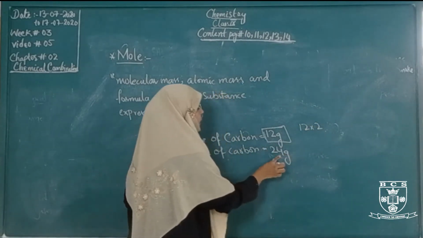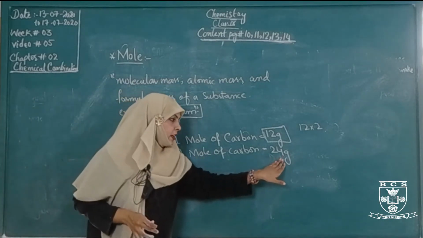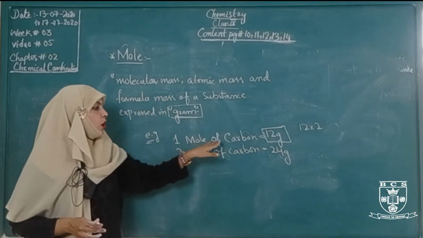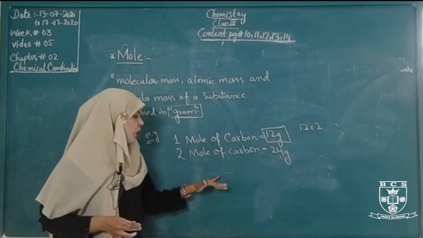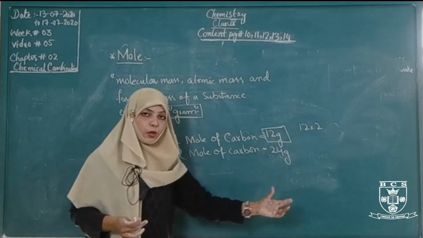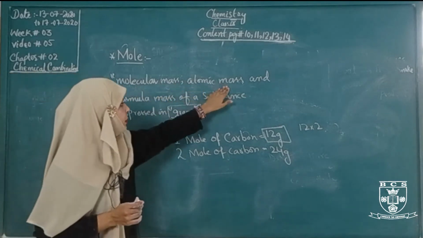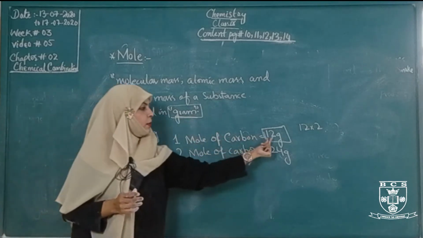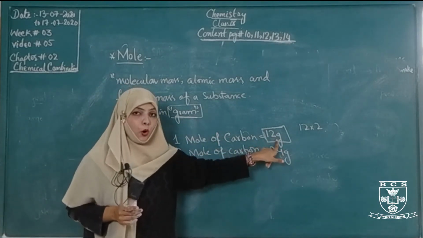24 gram of carbon contain 2 mole. We will consider here 24 gram of carbon contain 2 mole and 1 mole of carbon contain 12 gram. 3 mole of carbon contain more, so these values will increase, the atomic masses also increase. Okay, this is a mole. Molecular mass, atomic mass and formula mass expressed in grams, so this is called a mole.